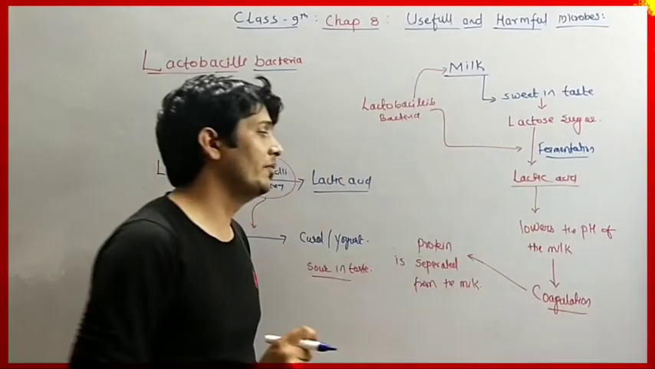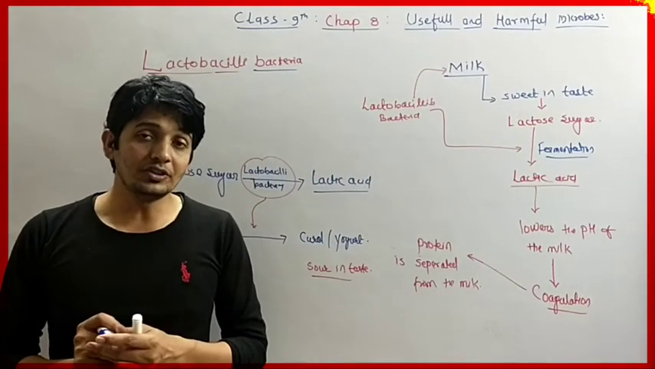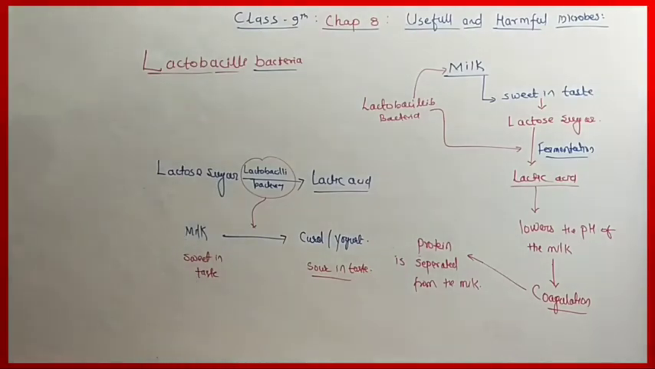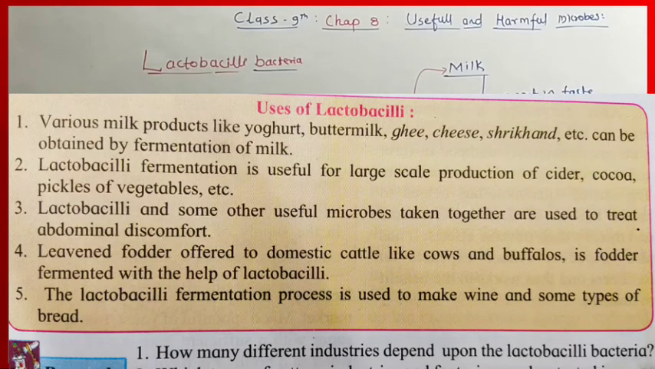So the fermented milk is very useful because it gives us various products like yogurt, buttermilk, ghee, cheese, Shrikhand, etc. We obtain all these types of products by the fermentation of milk with the help of lactobacilli bacteria. And lactobacilli fermentation is useful for the large scale production of cider, cocoa, pickles of vegetables, etc. These lactobacilli and some other useful microorganisms taken together are used for the treatment of abdominal discomfort.